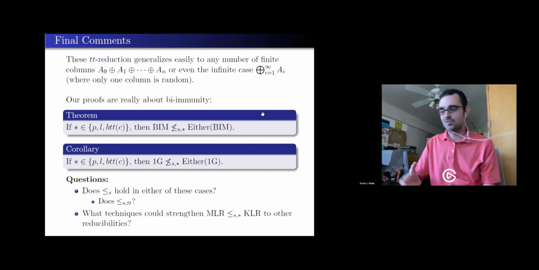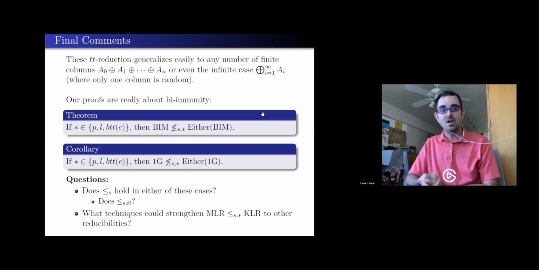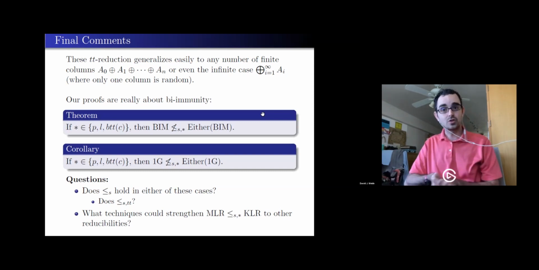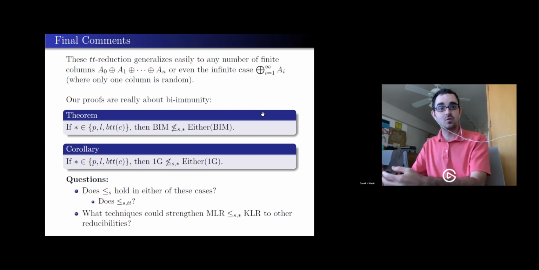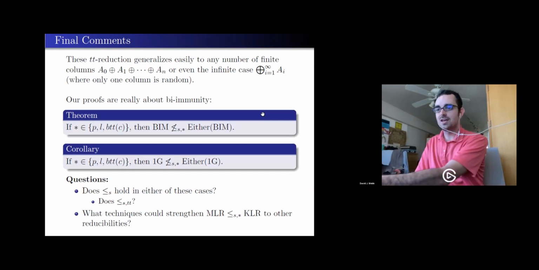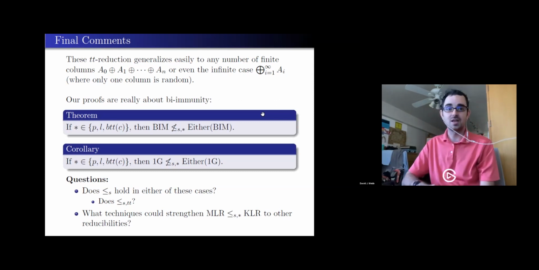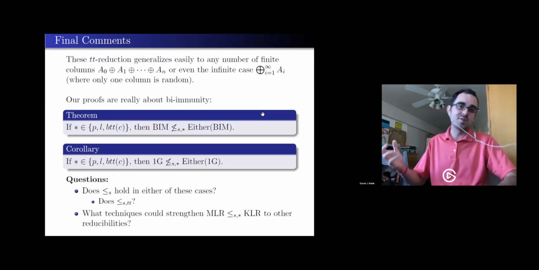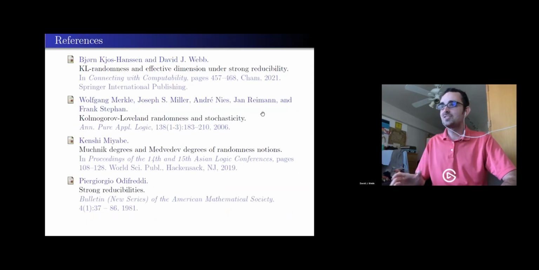And of course, the other remaining question is, well, okay, we ruled out this technique for talking about reducibilities in these math problems, but what else could we possibly use? Because if it turns out that those are equal, then there should be other reductions. So the hope is that maybe towards proving they're equal, we might be able to choose some other technique to make those reductions work and work our way towards altogether showing those math problems really are the same. Or that proof could come from a totally different part of algorithmic randomness. We don't know yet. That is all I have for you today.